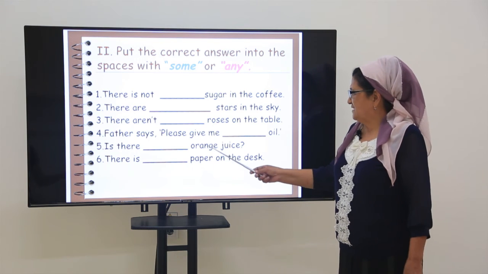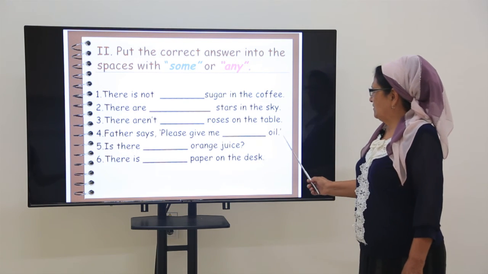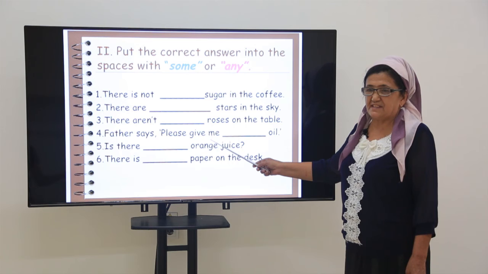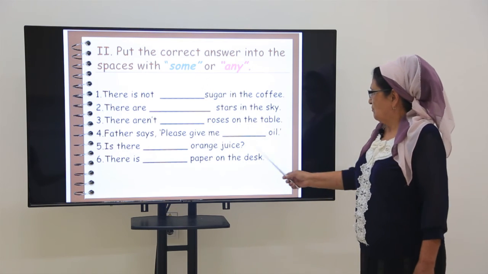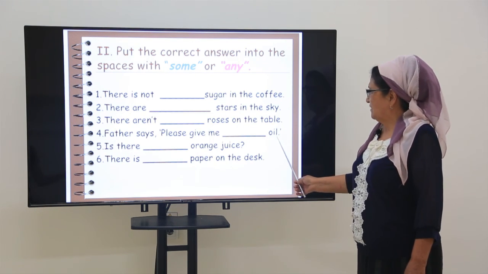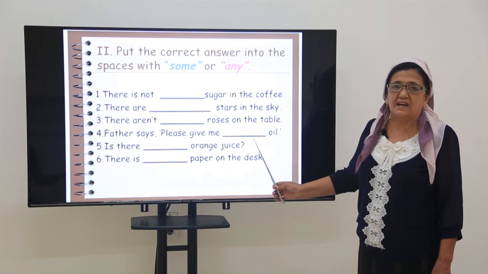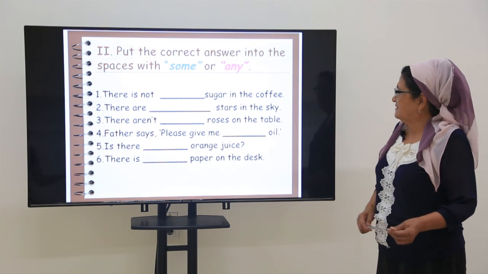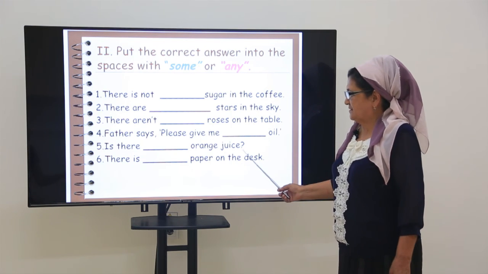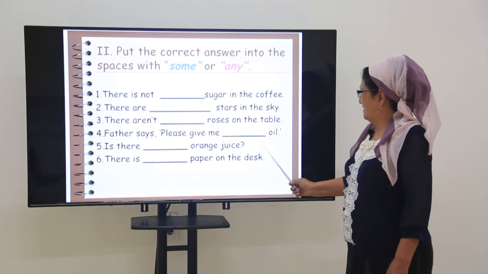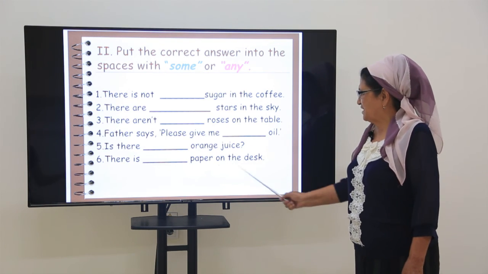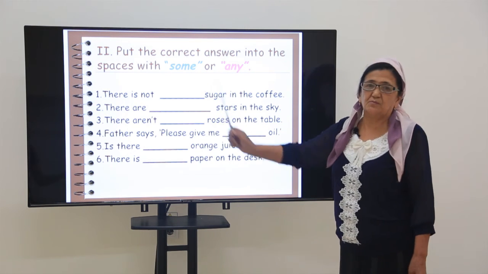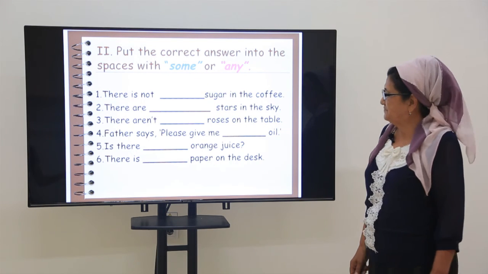Father says, please give me some oil. It is a positive sentence. What should we put? Some. Okay, that's right. But we can't count oil, that's why we can't put s. Is there any orange juice? It is a question. There is some paper on the table. Paper is uncountable, that's why we put some.